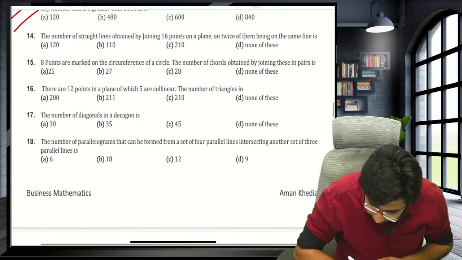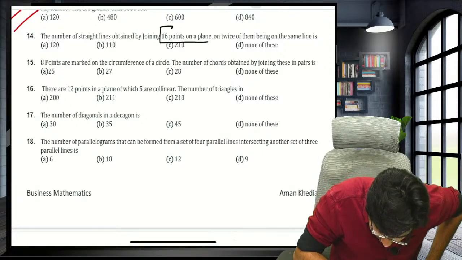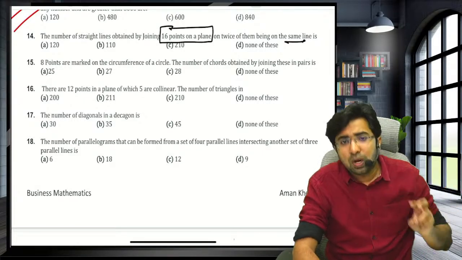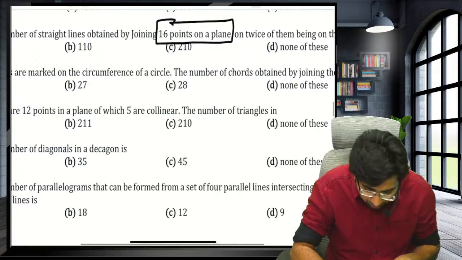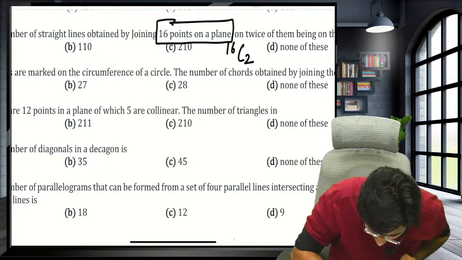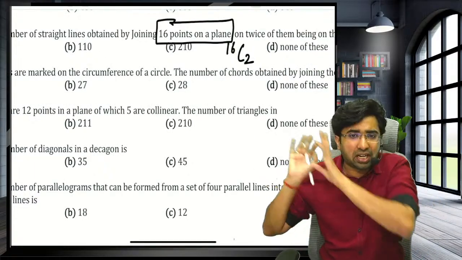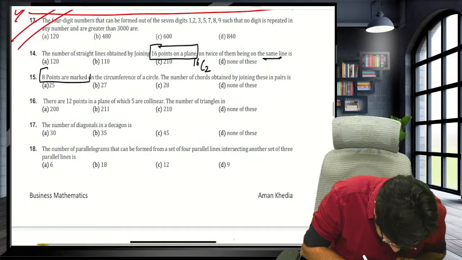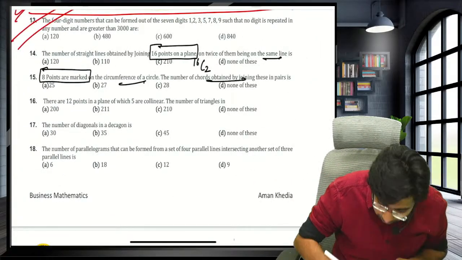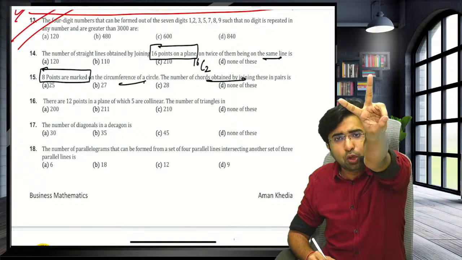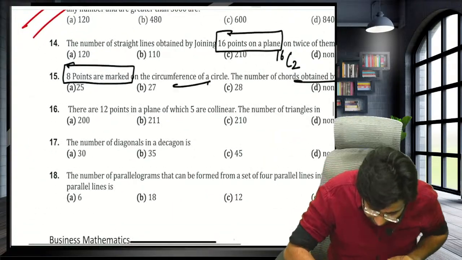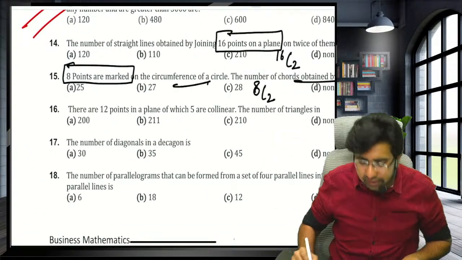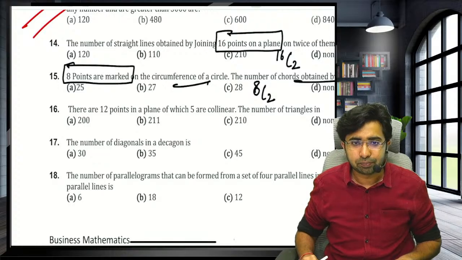The number of straight lines obtained by joining 16 points in a plane. Guys, to have a straight line, what is the requirement, sir? Our requirement is 2 points. So the number of ways you can select 2 points is equal to the number of straight lines. 16C2 is the answer. Second question, 8 points are marked on the circumference of a circle. The number of chords: to have 1 chord, you need 2 points. Sir, out of 8 points, how many ways can I select 2? 8C2 is the right answer.